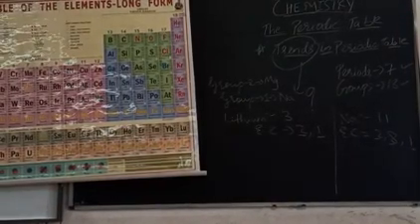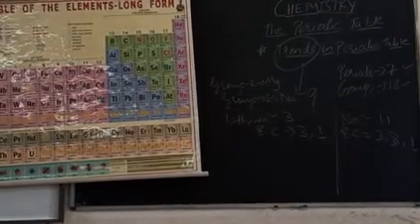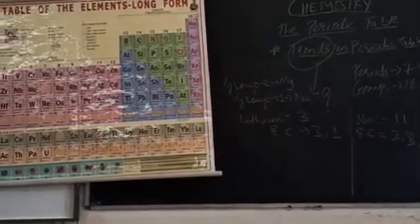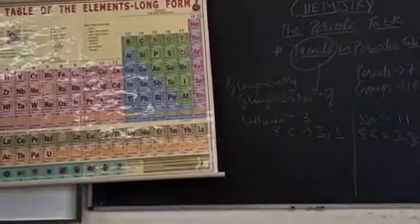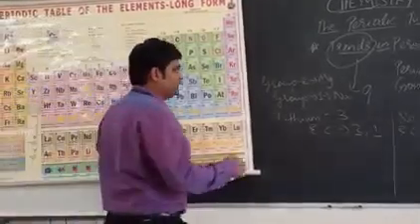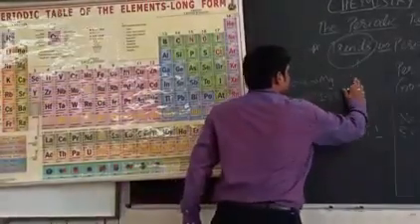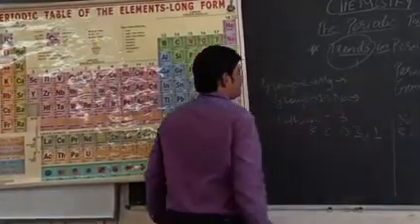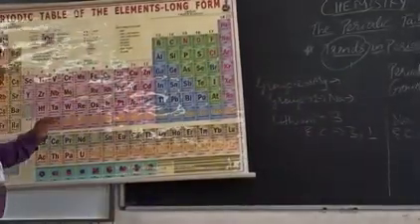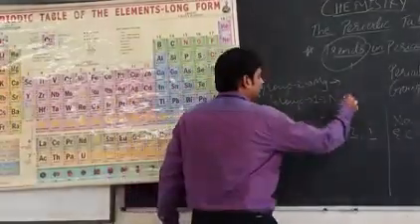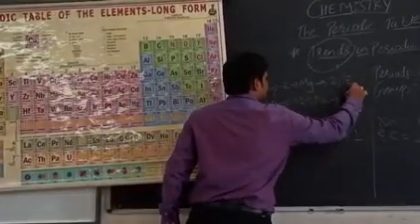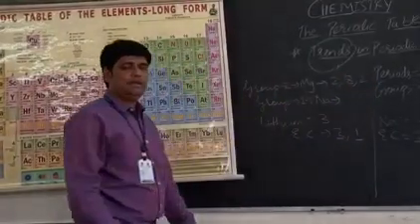Okay, now again, like we know that any element is placed in a particular period, similarly there is a reason why any element is placed in a particular group. So if I say magnesium is placed in group 2, what is the factor responsible for it to be placed in group 2? Now I will write down the electronic configuration. 2,8,2 is for magnesium.